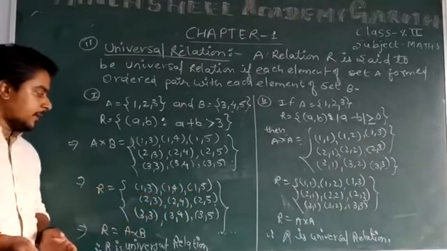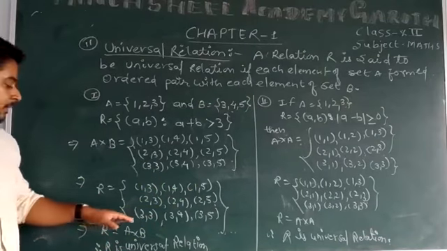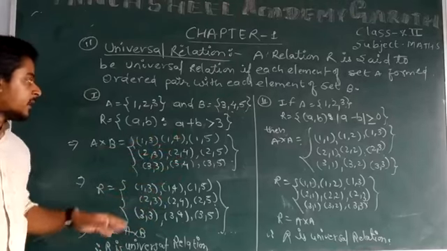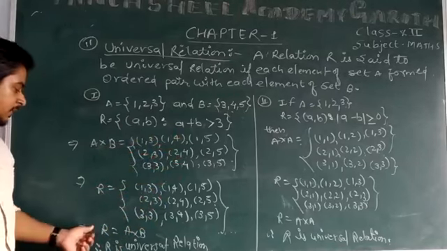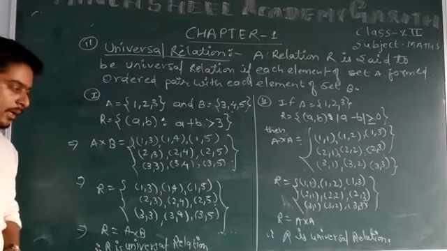All the possible elements obtained from A cross B come into R, and here we see that all elements of A cross B are included in R as per the given rule. Therefore R is equal to A cross B, and R is the universal relation.